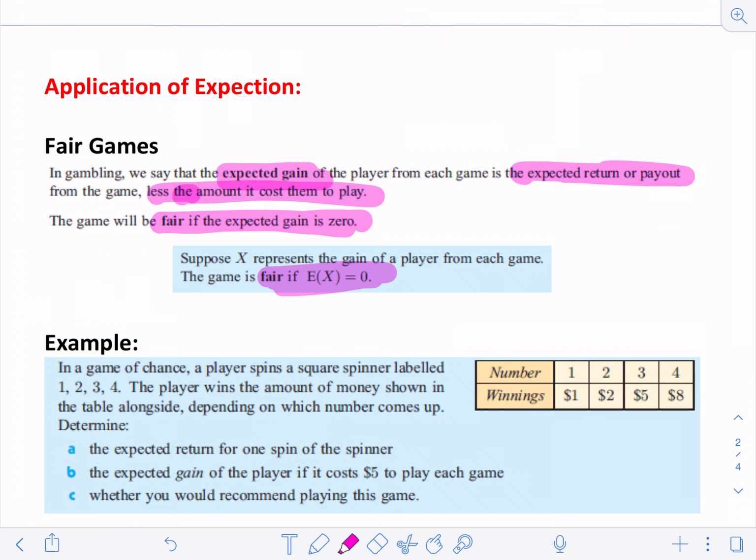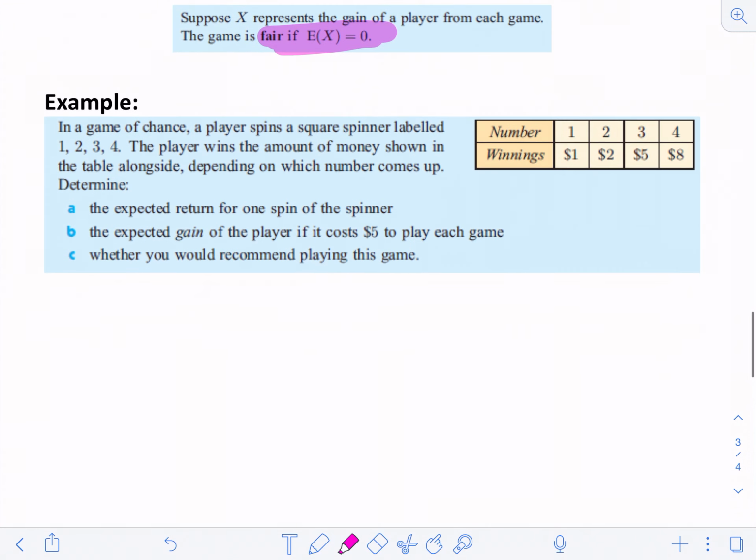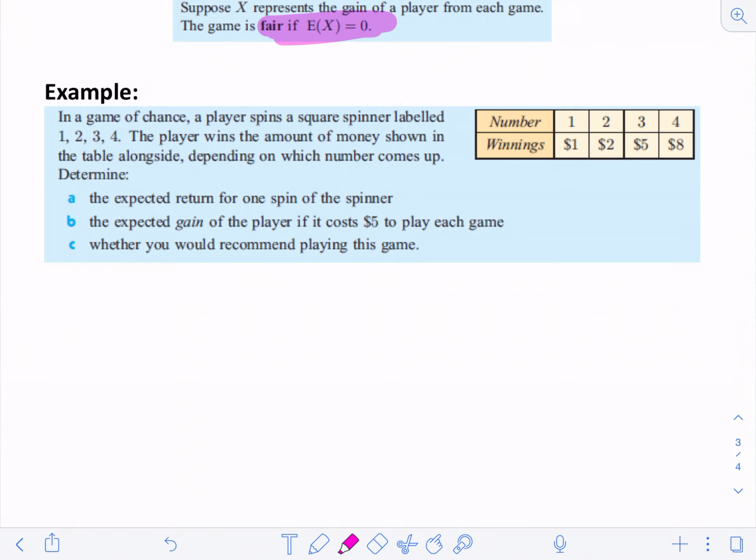So let's look at an example here. We have this game of chance. So let's say it's a spinner, and they're labeled 1, 2, 3, and 4. And the player wins the amount of money that shows up on the spinner for each number. So what we want to determine is what would be the expected return for one spin of the spinner. And if it costs you $5 to play the game, what's your expected gain going to be, and then would you recommend playing this game?